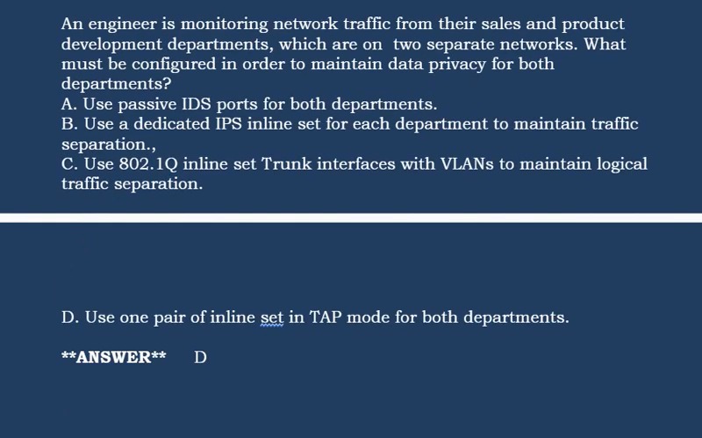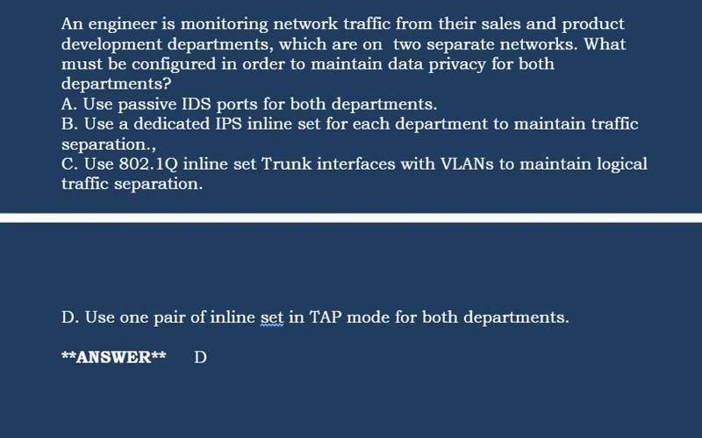Next question is an engineer is monitoring network traffic from their sales and product development departments, which are on two separate networks. What must be configured in order to maintain data privacy for both departments?